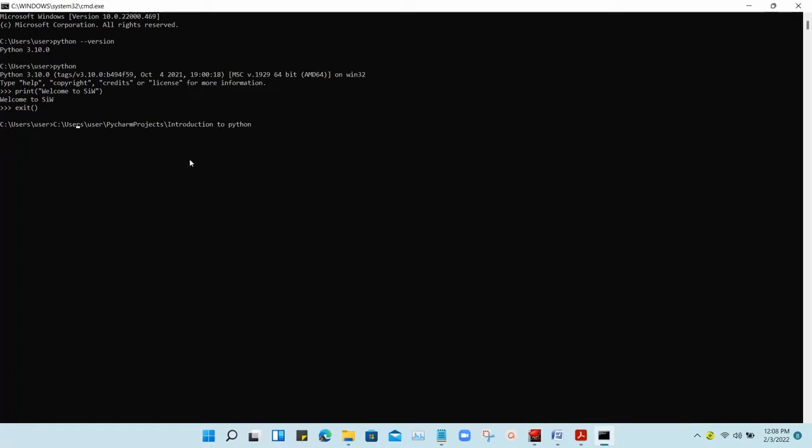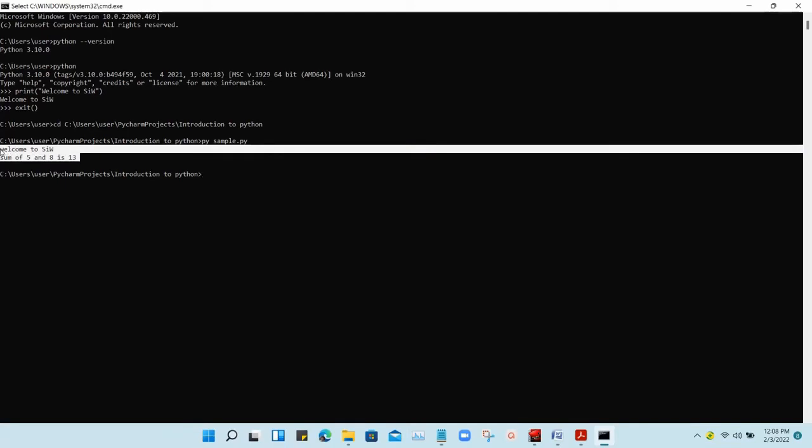So first, go to your specific path with cd space and mention your path, then hit enter. Once you enter, the command prompt will go to that specific path. Now I'm just typing py, which is a short form for python, and sample.py.